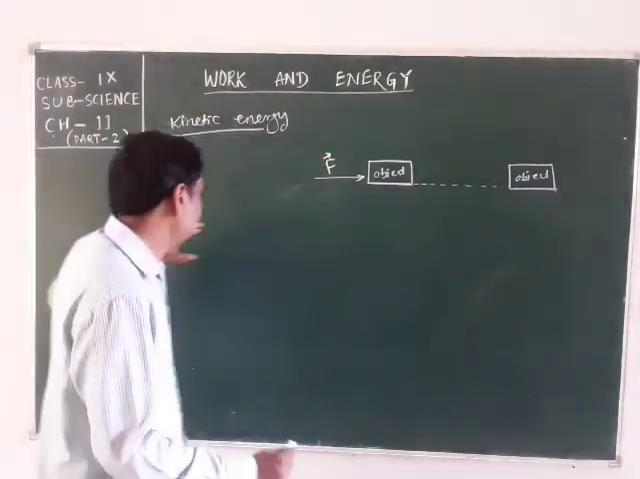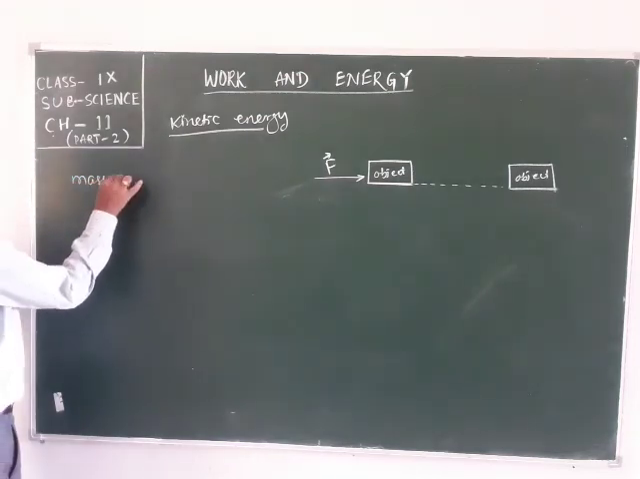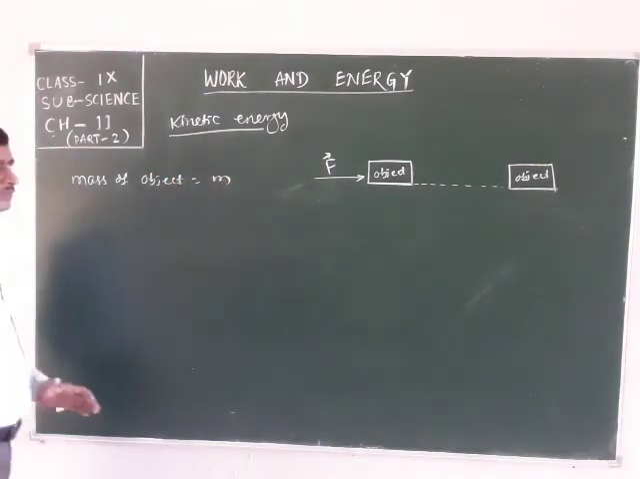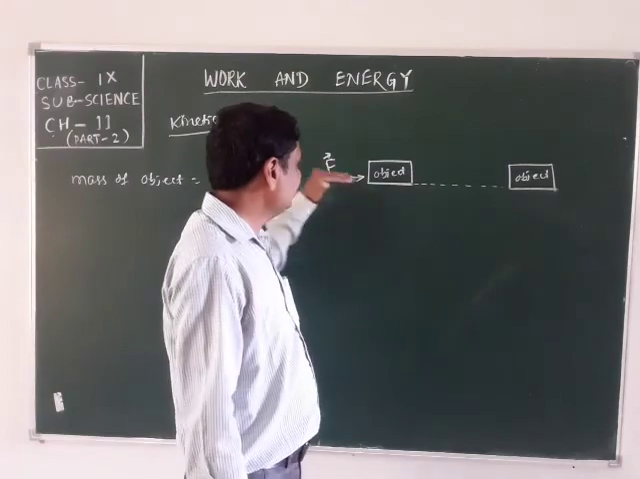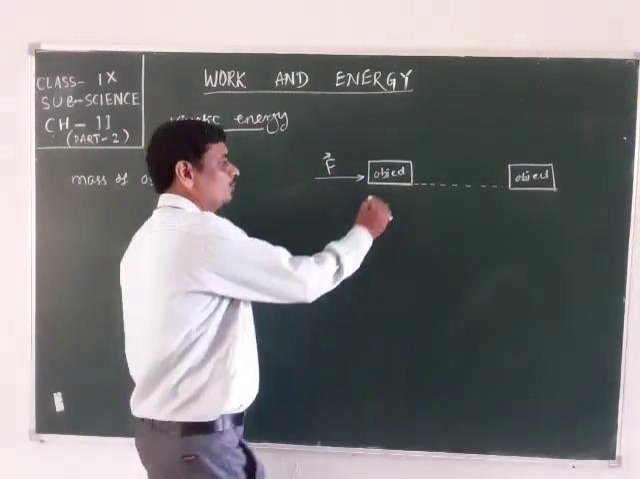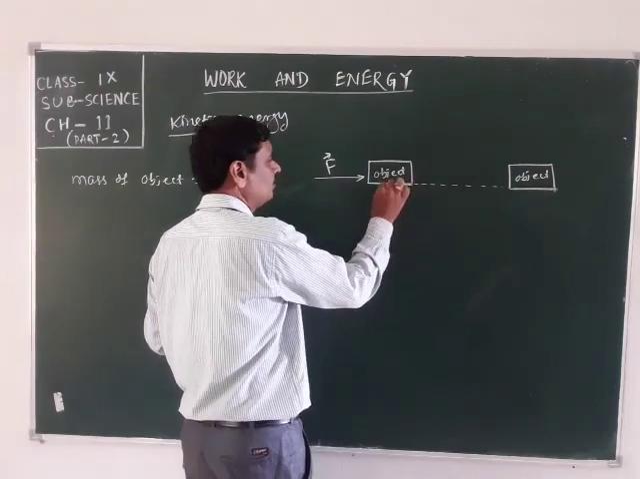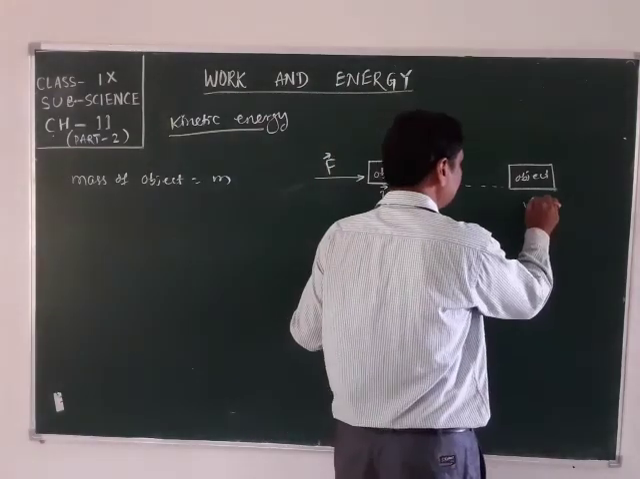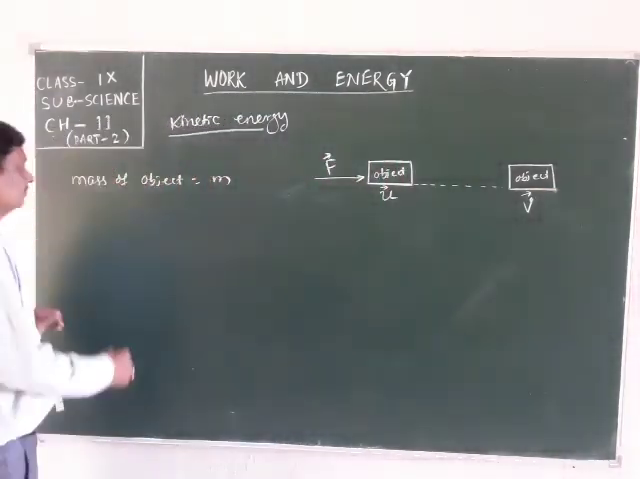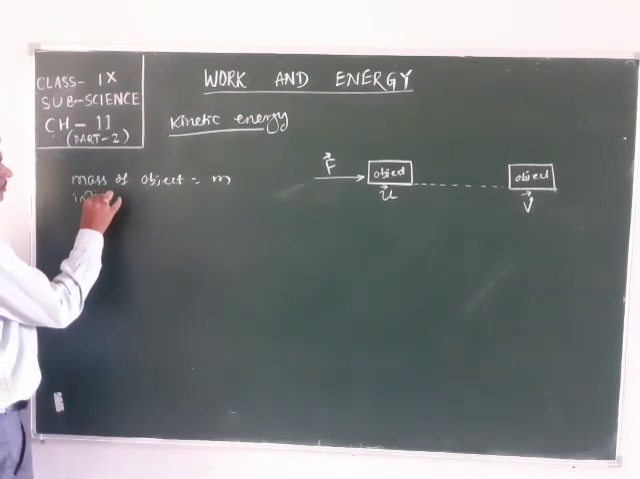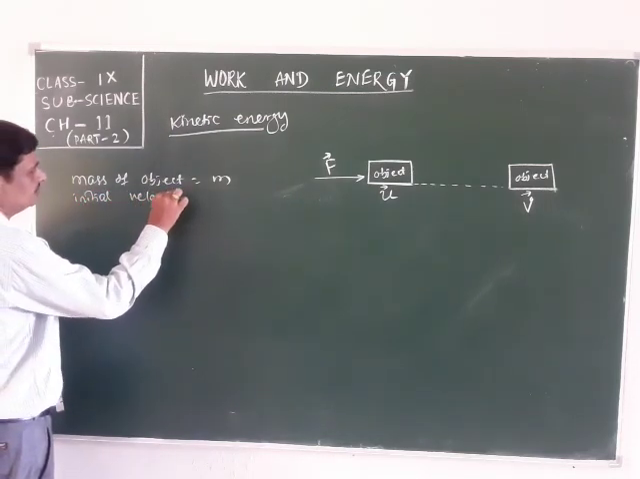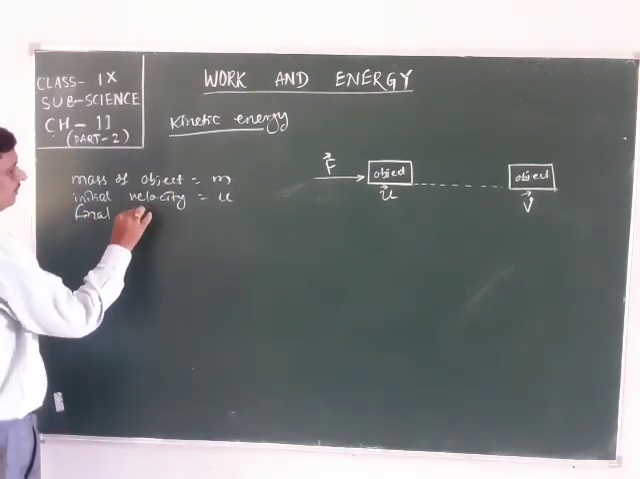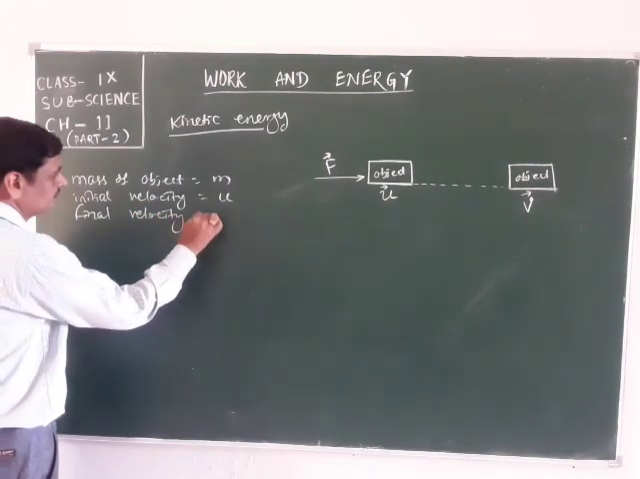Here, the mass of the object is m. Before applying this force on the object, the initial velocity of the object was u, and after applying this force, the velocity becomes v. That is, the initial velocity of the object is u and the final velocity of the object is v.